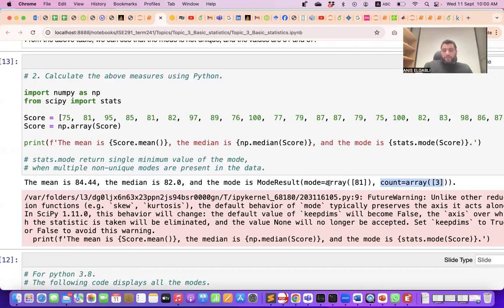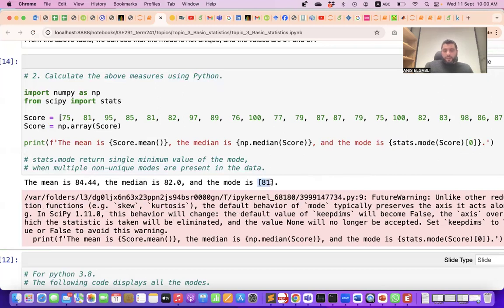The first array has one element, which is the first mode. Now for this data, we have two modes, but this function stats.mode retrieves only the first mode. So this is an array that contains one element, which is the first mode. And here, another array contains the number of occurrences for that mode. It has occurred 3 times, and it's an array as well. So if we just want to access the value of the mode, we just index it by 0, and we get the value. It's still an array that has only one element.